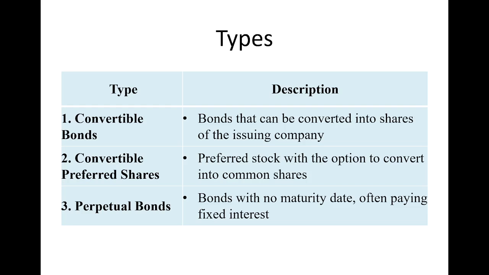So before going to finish our 17th session, let's summarize what we have discussed in this session. We have discussed basically the three types of stock market securities. The first one is equity securities, second one is debt securities, and third one is hybrid securities.